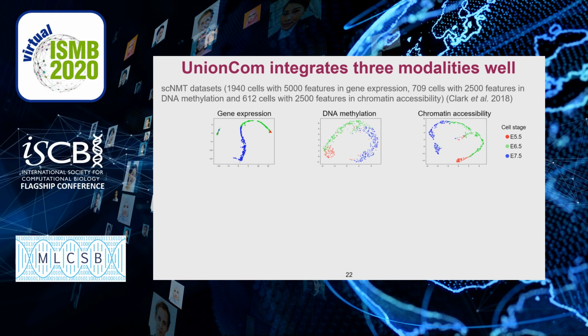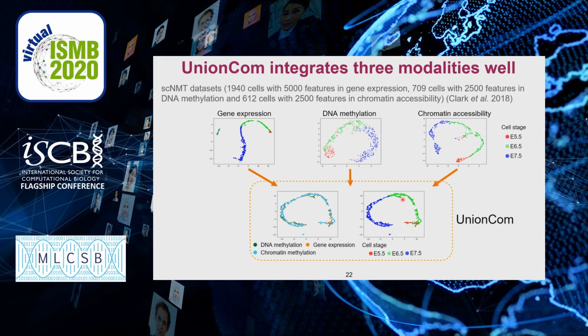UnionCom can also integrate more than 2 omics datasets. Here we give an example of integrating 3 modalities, including gene expression, DNA methylation, and chromatin accessibility in the scNMT datasets. UnionCom successfully integrates the 3 modalities into a common space and preserves dominant linear structures of cell lineage quite well.